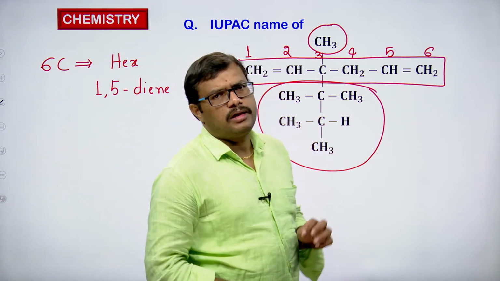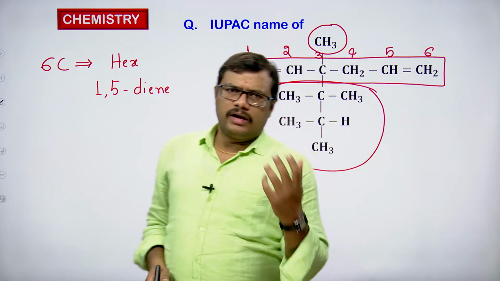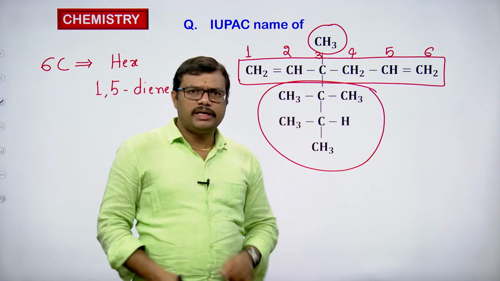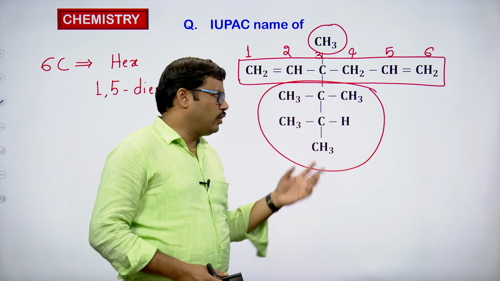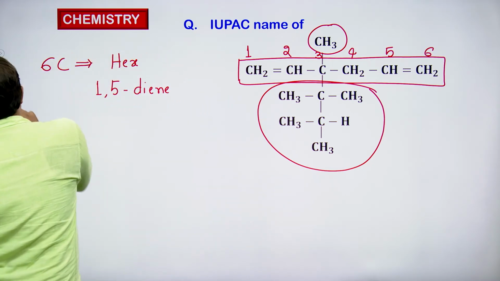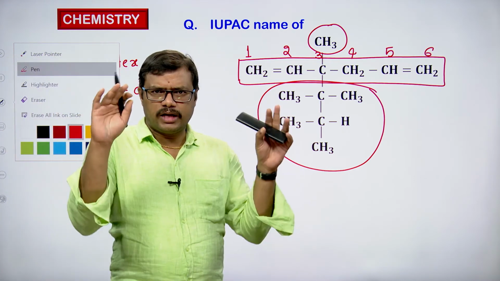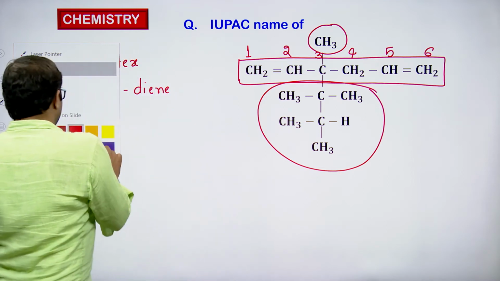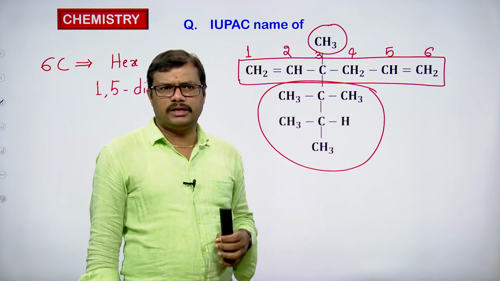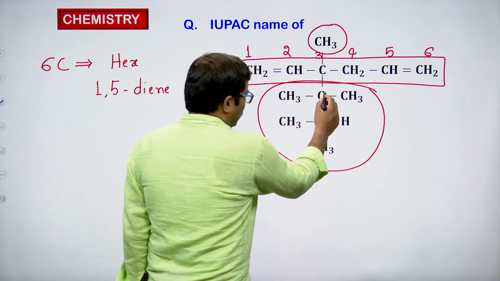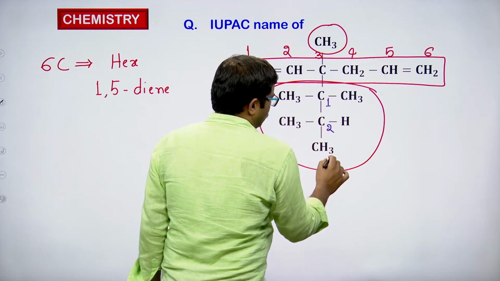While naming the alkanes, we have discussed the complex substituents. If further substitution is present on a substituent, we take that substituent as a complex substituent. In that case, the complex substituent has to be named and its name has to be kept within the bracket. To do that, I have to give numbering to the substituted carbon chain as well. So, I can proceed in this way, this is 1, this is 2 and this is 3.